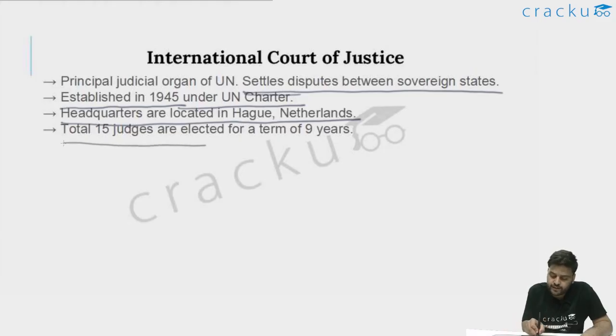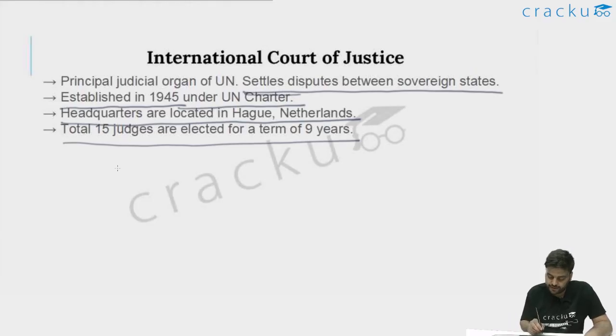A total of 15 judges are elected. So in the International Court of Justice, the bench is of 15 judges, and they are elected for a term of 9 years. So imagine today those 15 judges are elected. After 9 years, 15 judges would again be elected. But these 15 can also be re-elected. Anyone can be re-elected out of those 15, and any other new judge can also be elected.